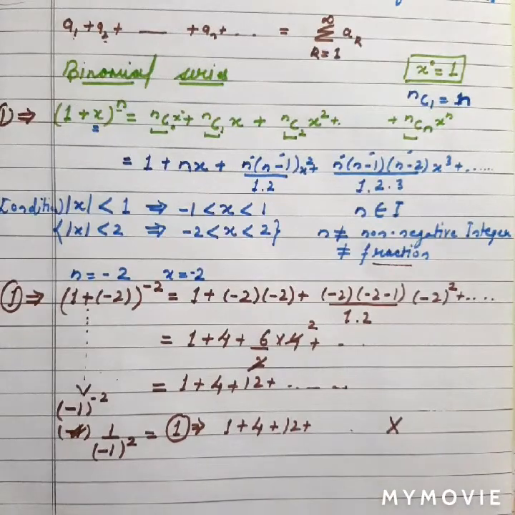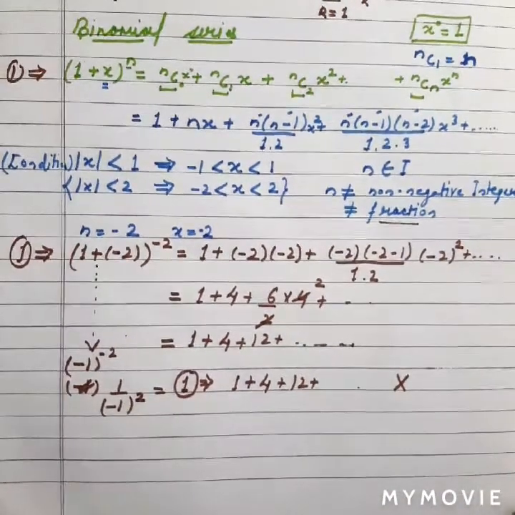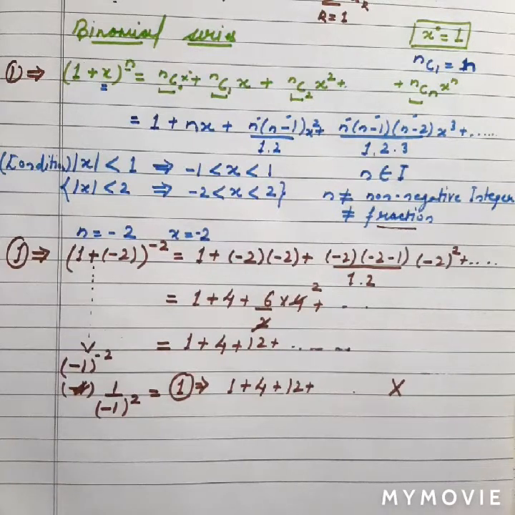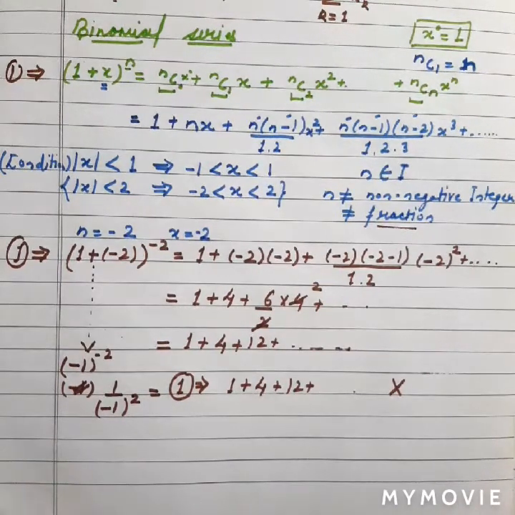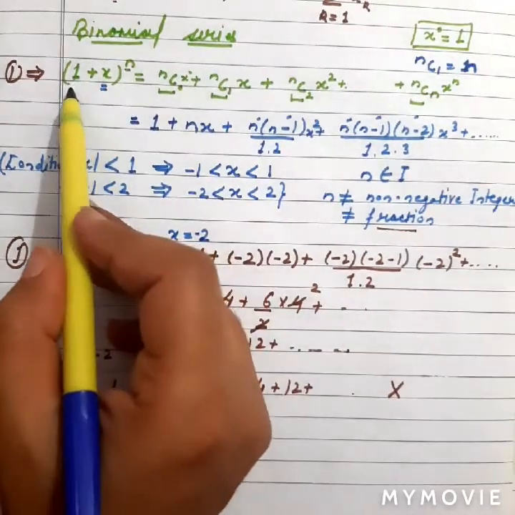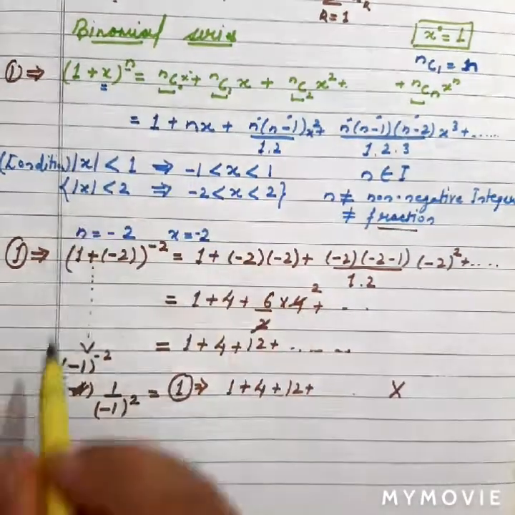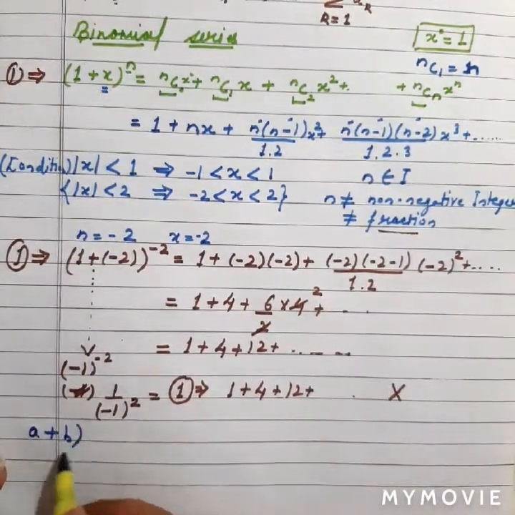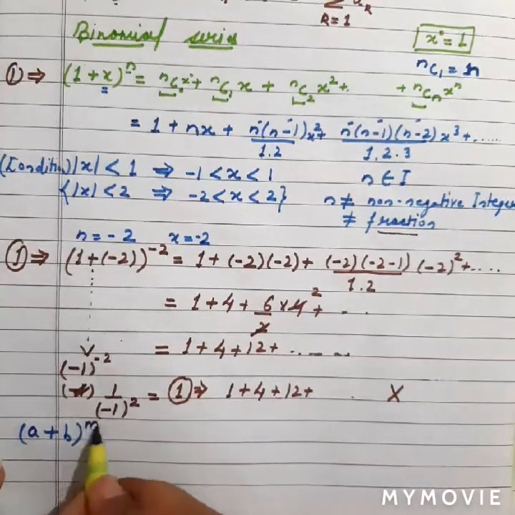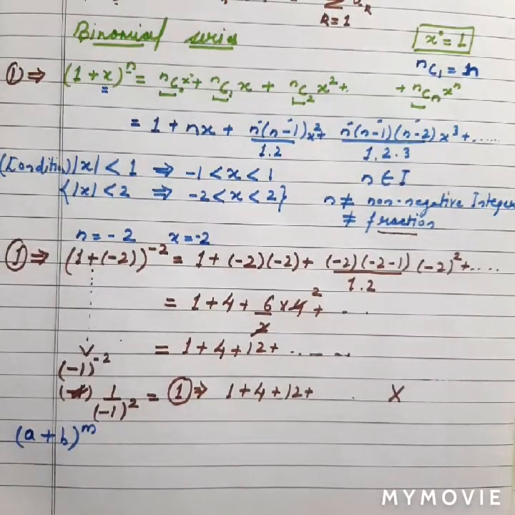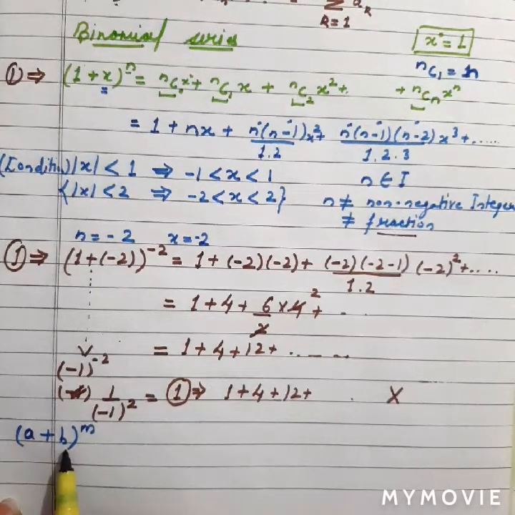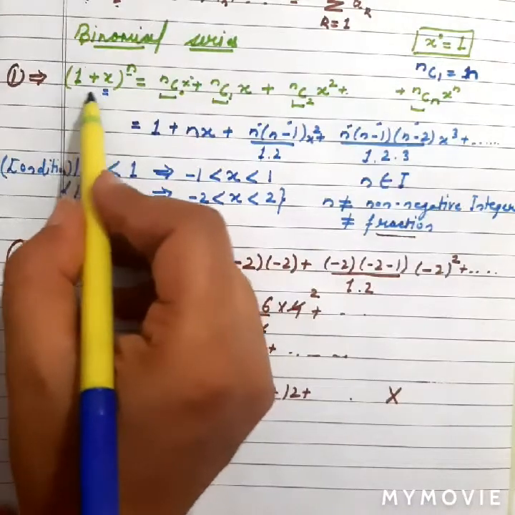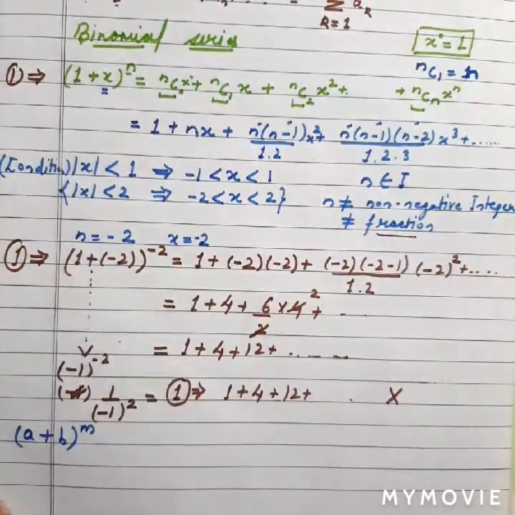Fine. Now suppose we have any expression of the form a plus b raised to power m, not 1 plus x raised to power n, where we do not have 1 over there. How can we solve such problems with the help of binomial expansion? First of all, we will make this expression into the form of the earlier expression. We will try to maintain 1 over there.